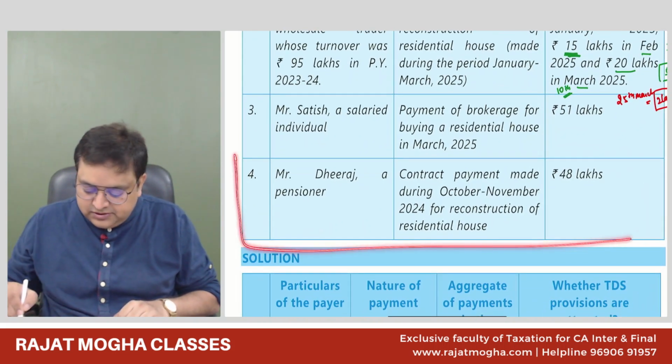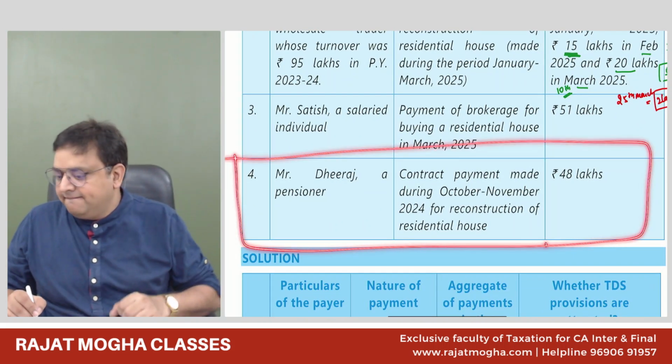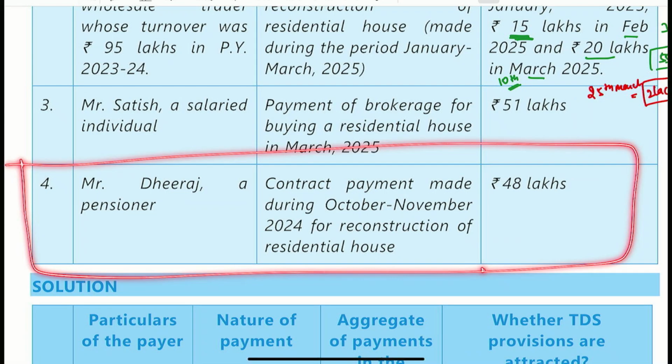Can you tell me about the fourth? Try. Tell me what we will do. What is he making a payment for? Contract payment. Contract payment he has made. Okay. Sir, no section will be applicable.